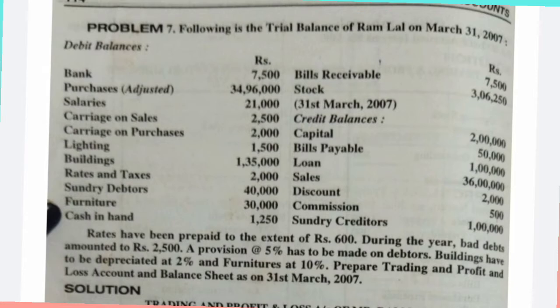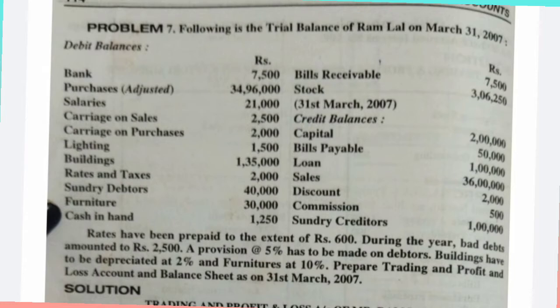So today let's continue with the final accounts. In the last class we have completed till problem number 6. So now let's start with problem number 7. Problem number 7, page number 114 in your textbooks. Following is the trial balance of Ram Lal on March 31st 2007.